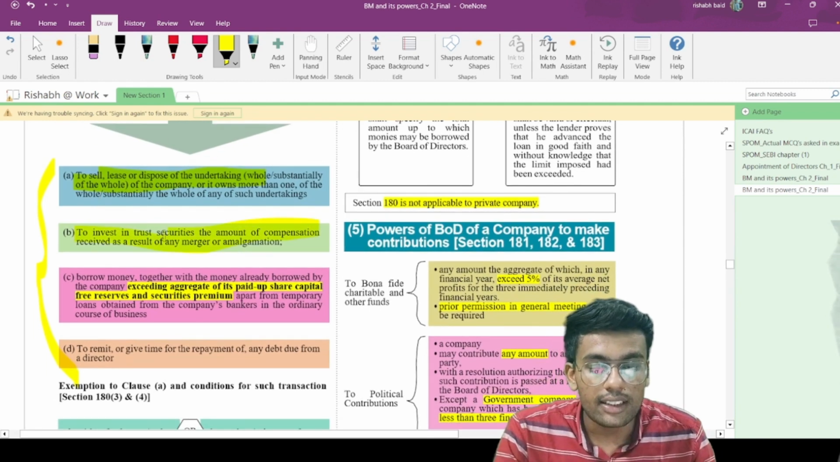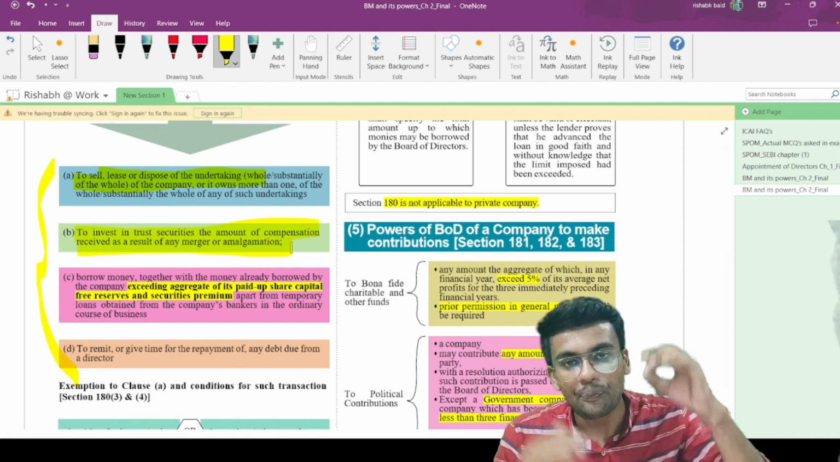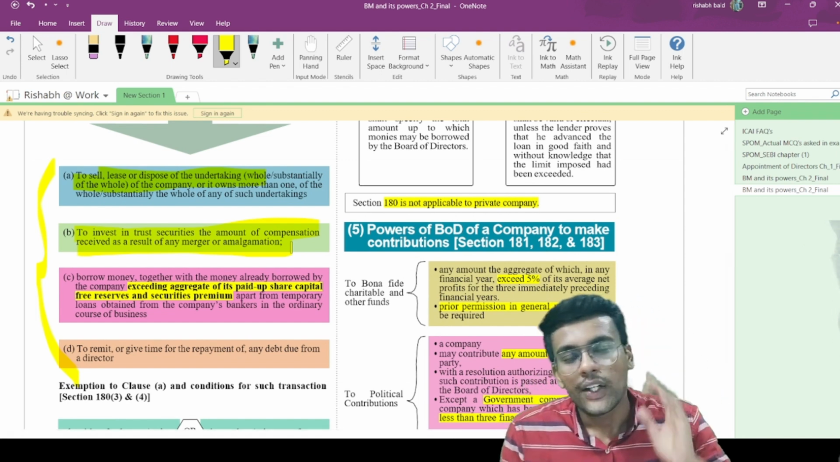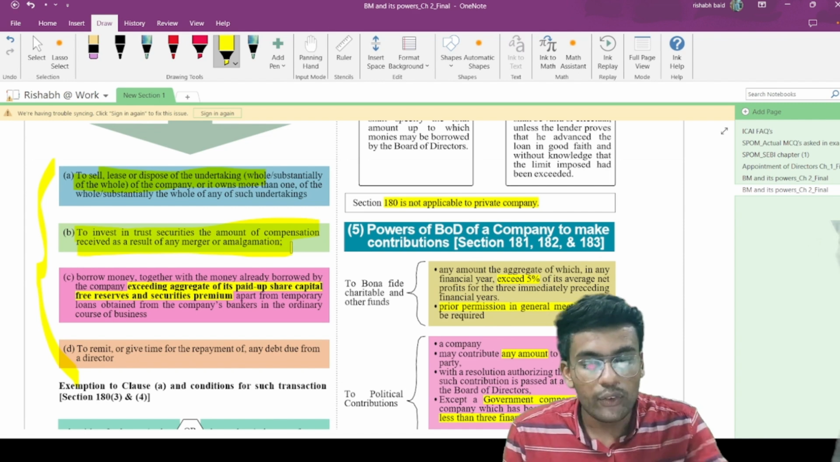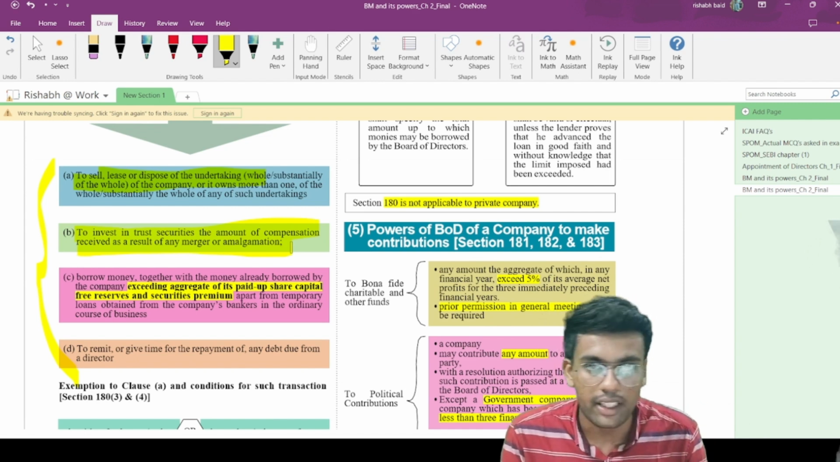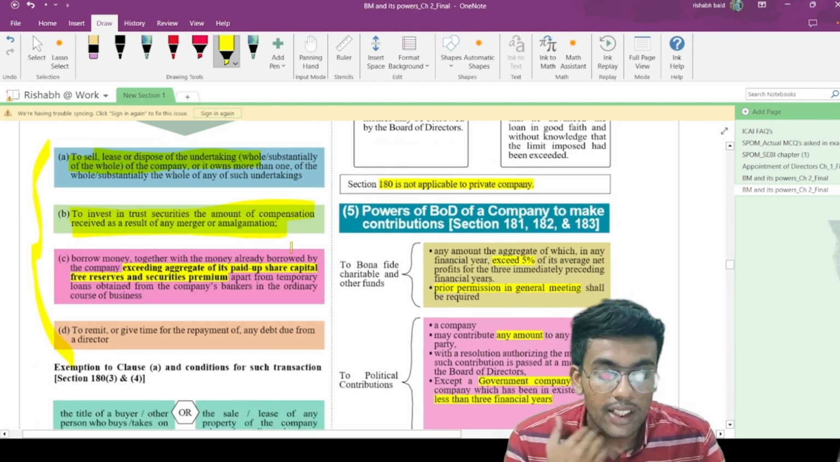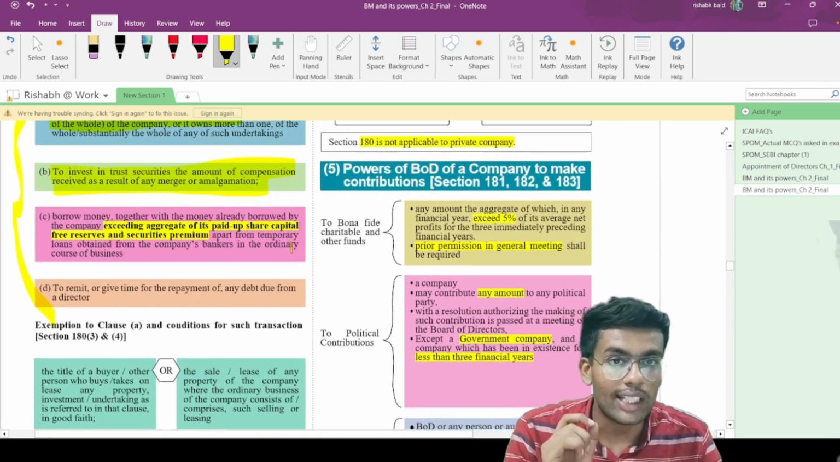To invest in trust securities the amount of compensation received as a result of merger or amalgamation. As a result of a merger or amalgamation, you received some amount. Now, if you are going to invest that amount into trust securities, in that case you are required to pass a special resolution. And this MCQ was asked in my examination. So this is again a very important point that you can keep in your mind.